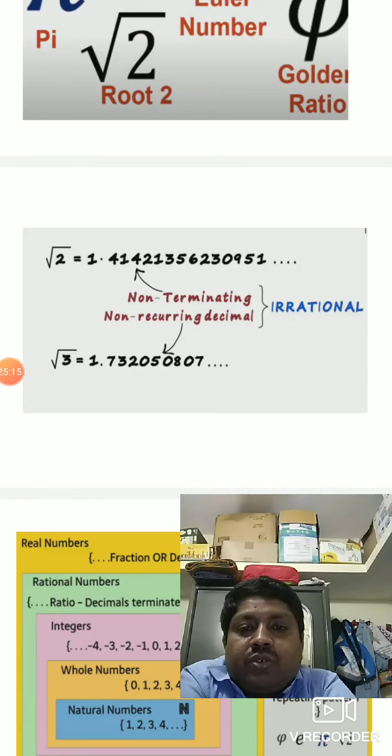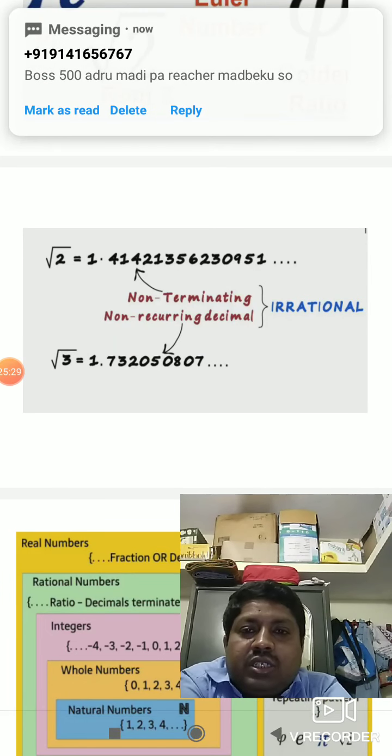Now we'll see what is the value of root 2. Root 2 is 1.41421356230951. Root 3 value is 1.73205080.